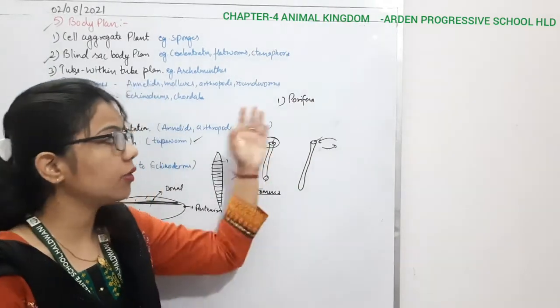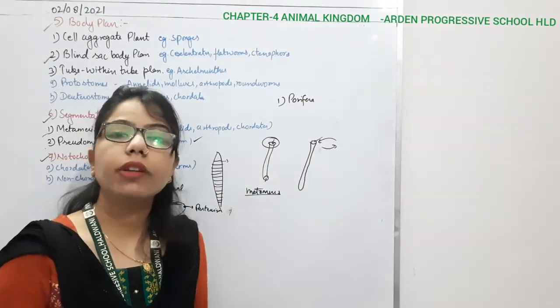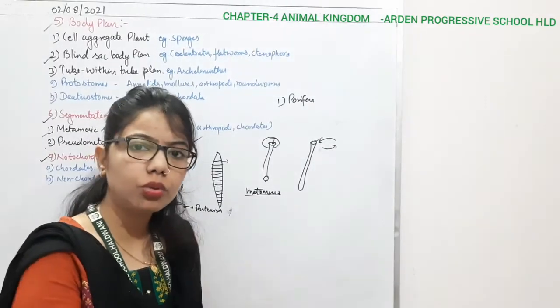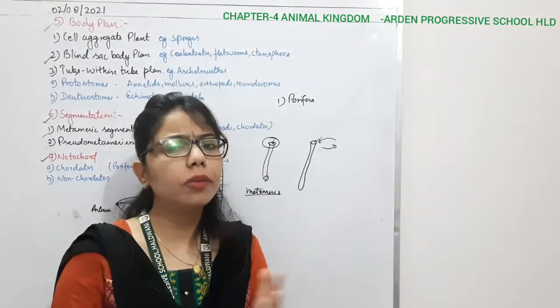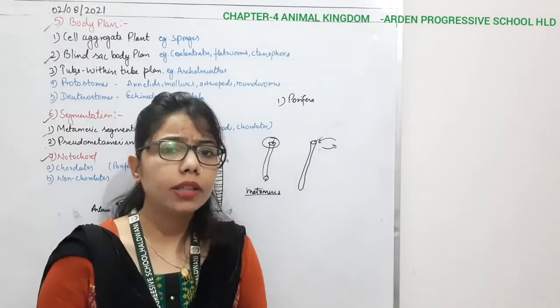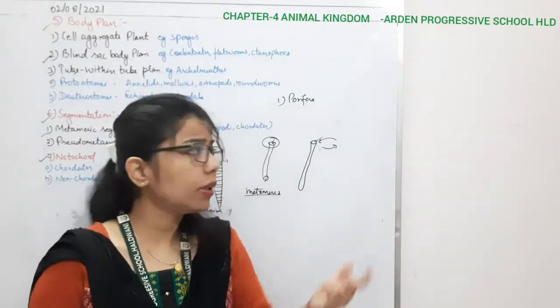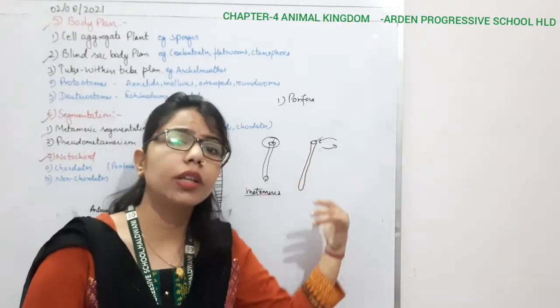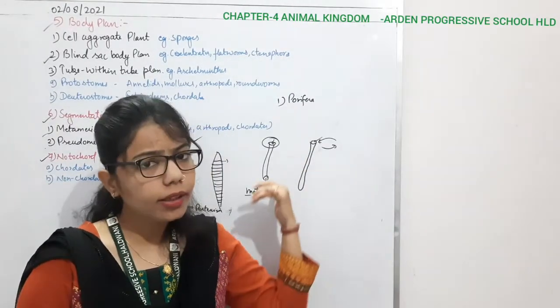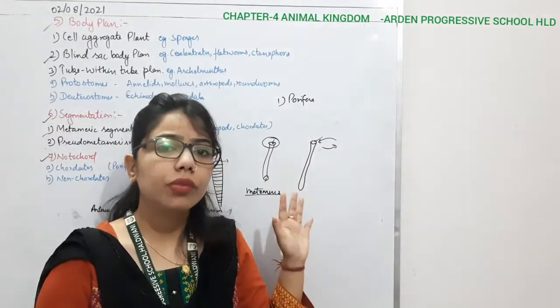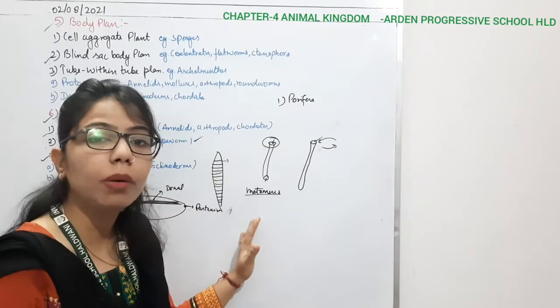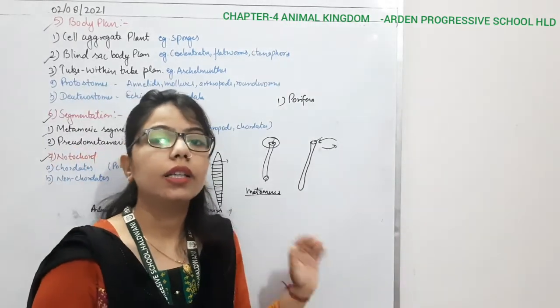If I start with Porifera, they don't have any digestive system, because no tissues or organs are there, so how would it be possible to form a proper digestive system? So how do they circulate water inside their body, and how do they take nutrition from the water? We have to understand each and every part of every phylum in a detailed manner.